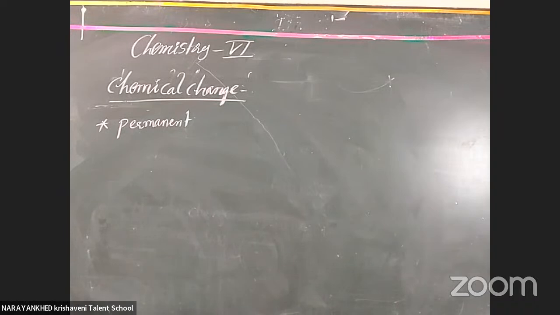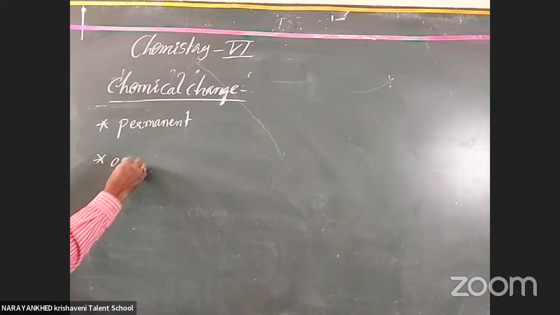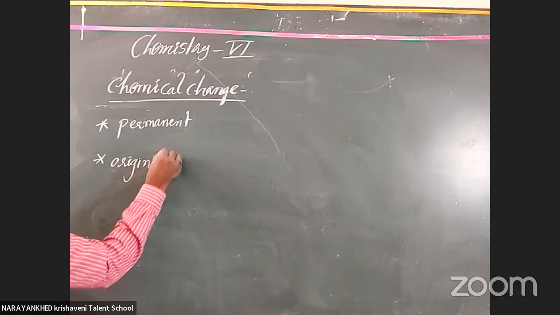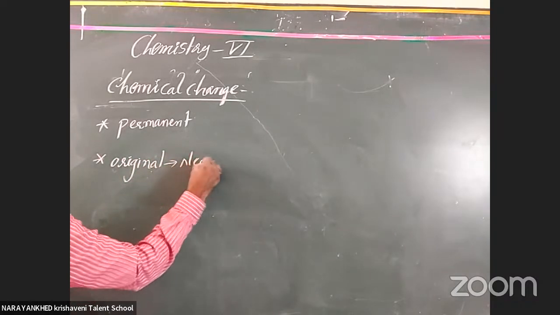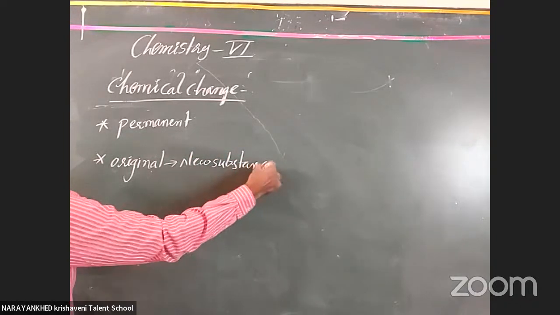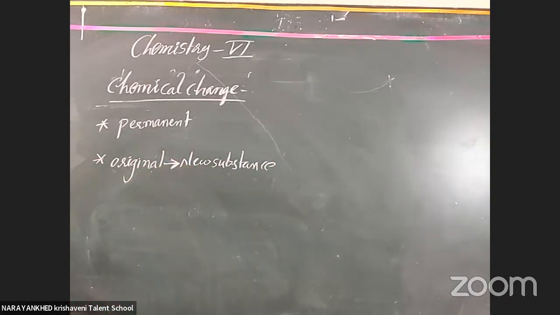And the next one is what actually? Whatever the original substance is, it is totally converted into which substance? The original substance is converted into a new substance. Whatever our original substance is, it becomes a new substance. Only a one-way process, not a two-way process.